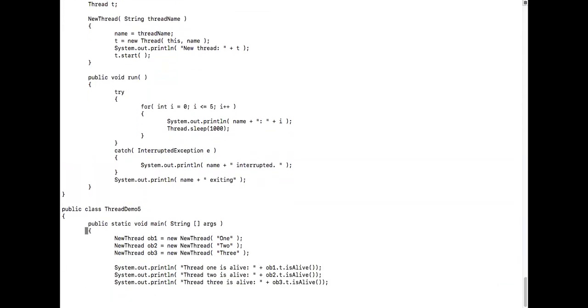So we created object obj1 of type new thread, obj2 of type new thread, and obj3 of type new thread. I'm giving 1, 2, 3 as the name. During the execution of each line, what happens?